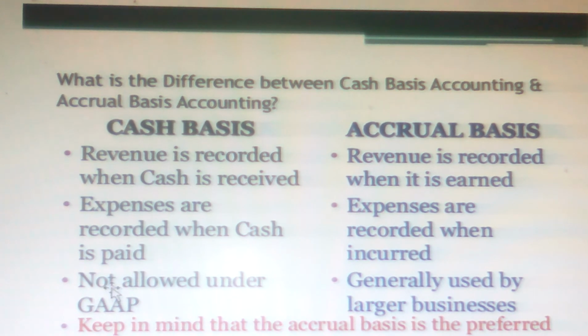Cash basis is not allowed under GAAP, generally accepted accounting principles, but it is generally used by smaller businesses, correct. So keep in mind that accrual basis is the preferred way to do accounting, and it is required by GAAP. That is why accrual basis is very, very important compared to cash basis. So again, what is cash basis? Once you receive money or you have paid, you account for it. Accrual basis: whether you received or it is receivable, whether you paid or it is payable, you account for it. That is called accrual basis, correct.